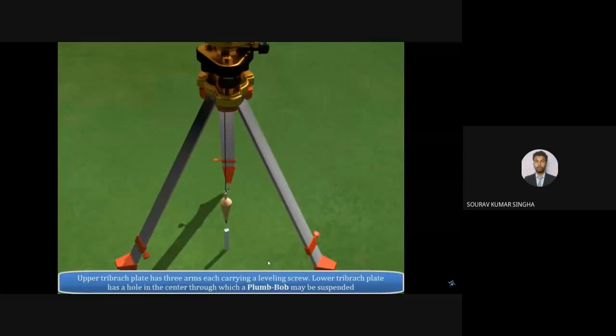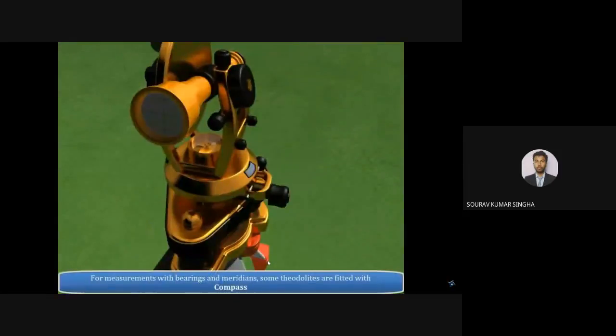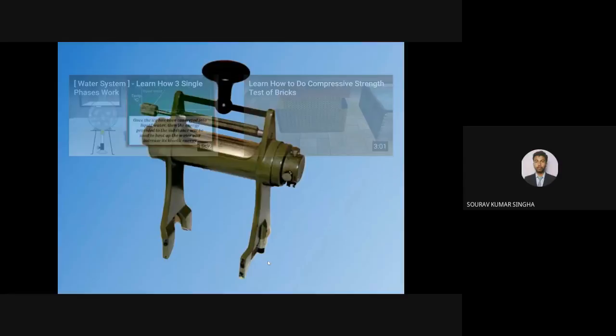Yes, you can see the plumb bob which is hanging from the center to make the center point. So at the center we have the compass.